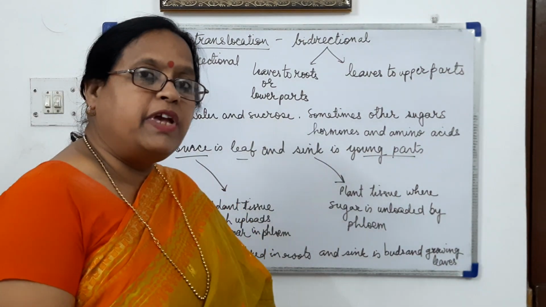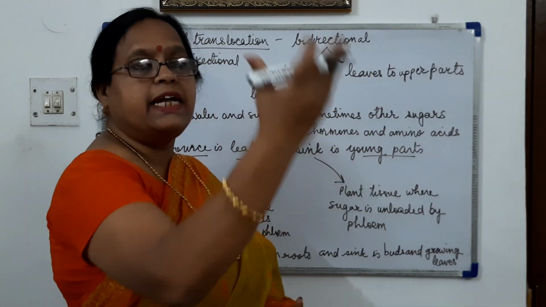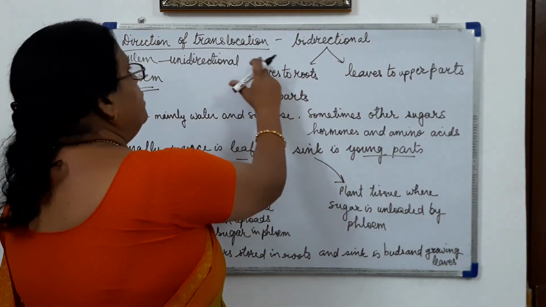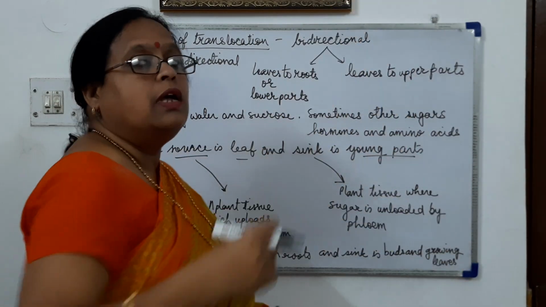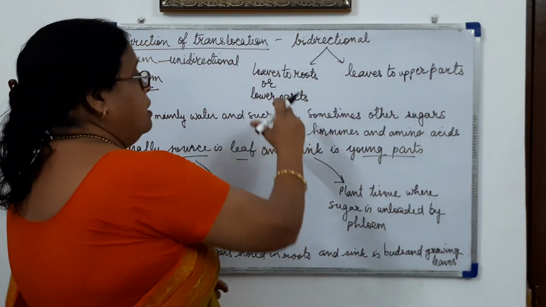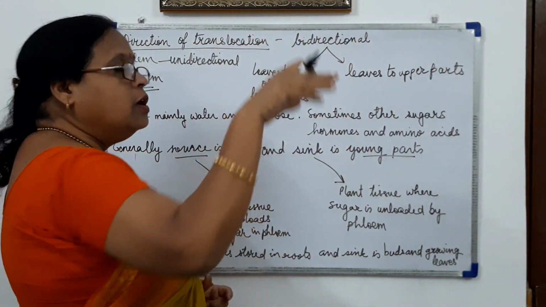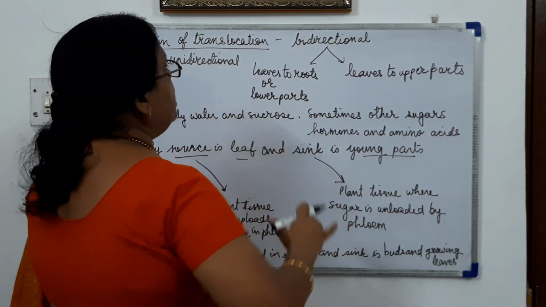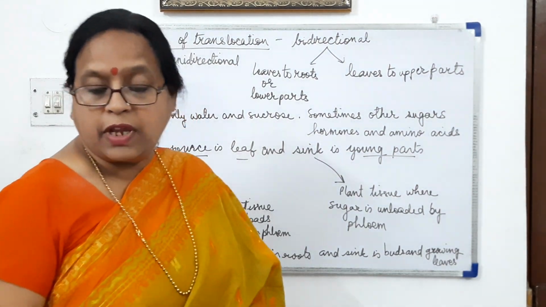And so we can also say it is variable. It is going in the upward direction, lateral direction, and the downward direction. So why do we call it bidirectional? Mainly because it is going upward to the upper parts of the plant from the leaves, and it is taking the food prepared in the leaf to the lower parts, that is up to the roots also. So the translocation by phloem is in the bidirectional way.